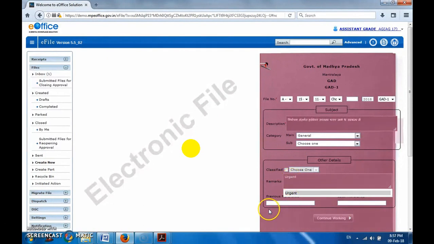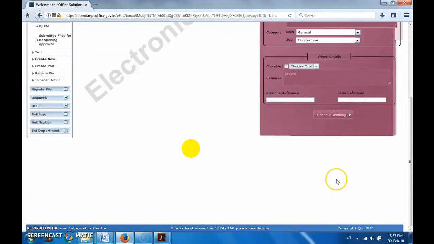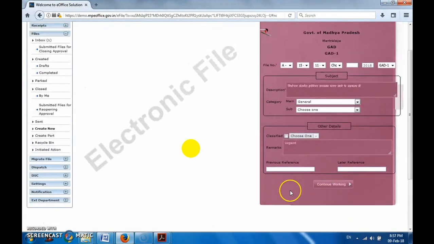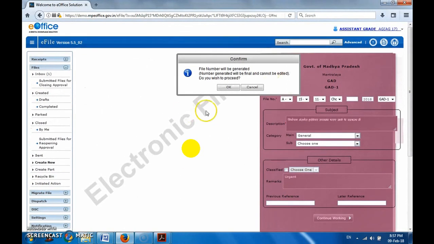Okay. Now references can also be given. Click on Save and Continue Working. So I am clicking on the Continue Working button below. One pop-up will show up, a message that a file number will be generated and you will not be able to change it. Do you want to proceed? Then click on OK. You may cancel if any change is required. So clicking OK here.